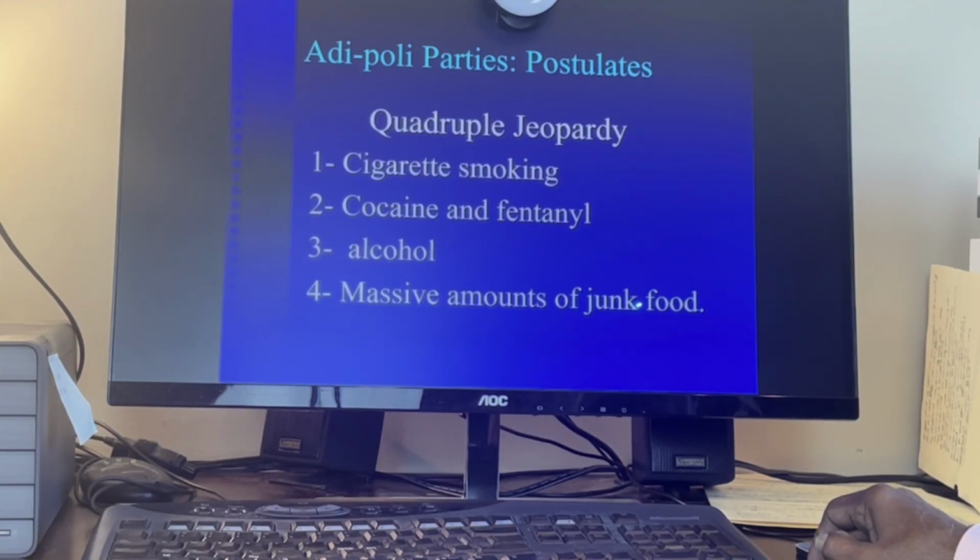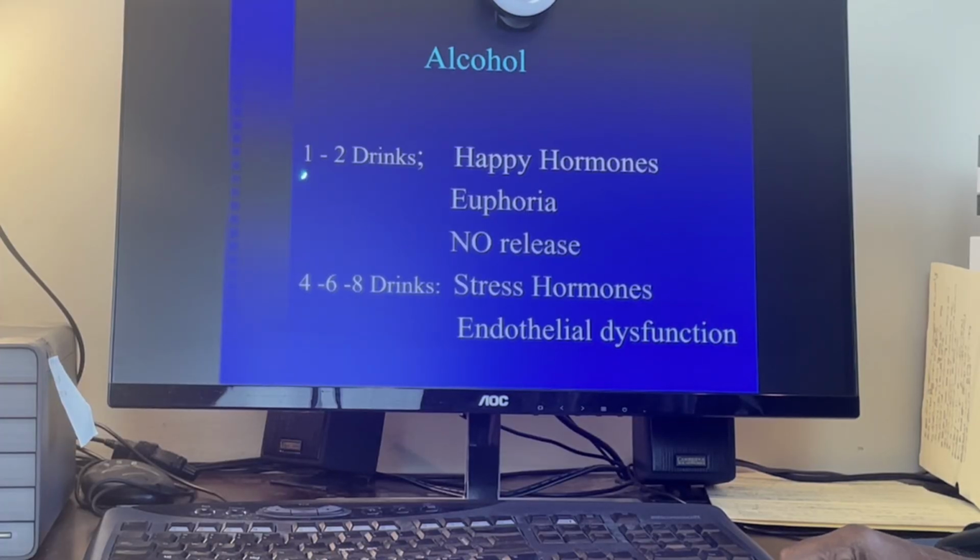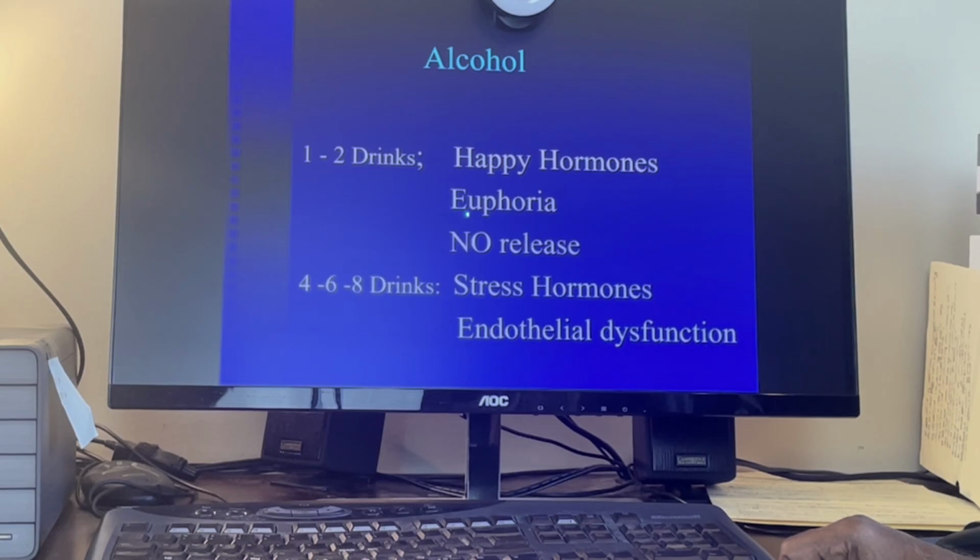This massive amount of junk food is very important. Alcohol in small amounts, 1 to 2 drinks, releases the happy hormones, produces euphoria and nitric oxide release. That's the reason why you will see people with red face talking, singing, and behaving very happy.